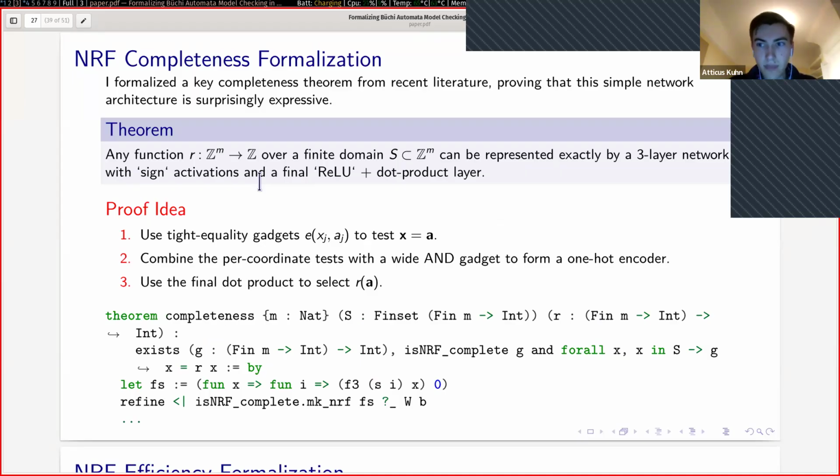I call this the lookup table approach, where we can check each input and map it, basically using a conditional, to its output. Here's the basic idea of the proof. Using the gadgets I demonstrated earlier, you can create a wide equality gadget. It checks if the vector x equals vector a for all indices. Then we use AND to check which of these conditions is true, and then we use the dot product to select the final output. And here's my formalization in Lean.